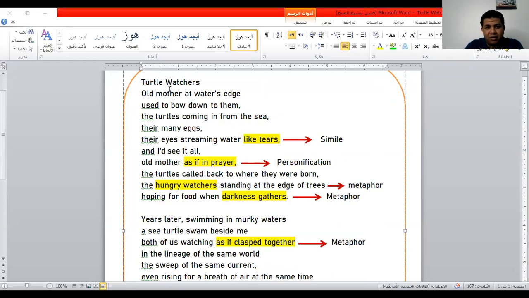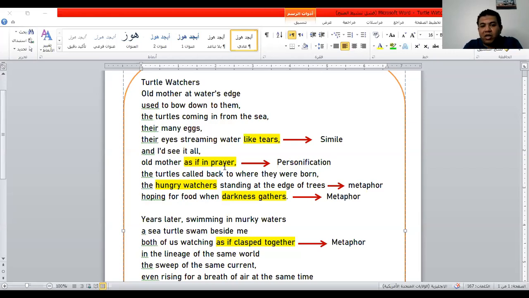There are many eggs, so the turtle is laying its eggs beside the sea. Their eyes streaming water like tears. This is a clear simile. We have here the word like, and the poet uses the word water before like and the word tears. So the water that comes out of the eyes of the turtles seems like tears. And I see it all, old mother, as if in prayer.